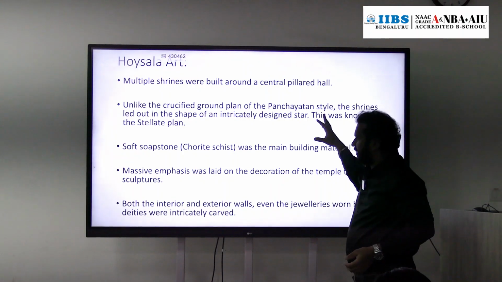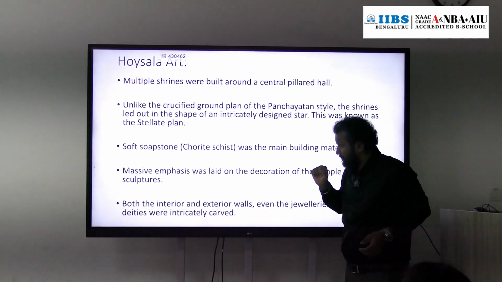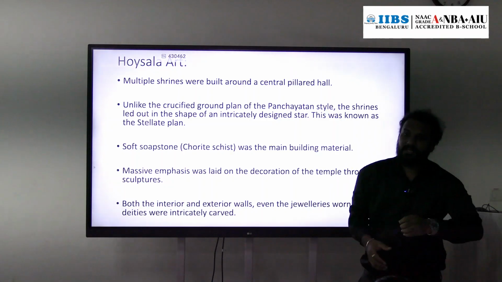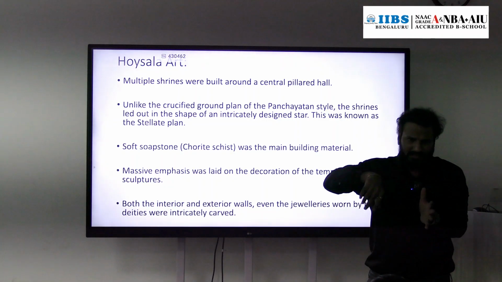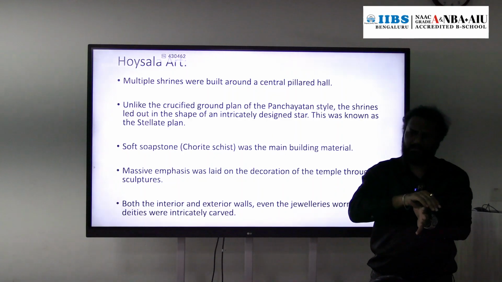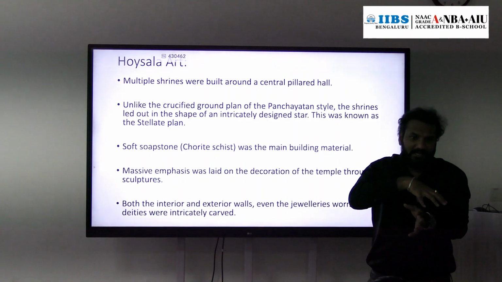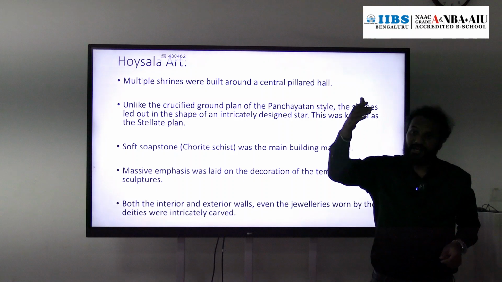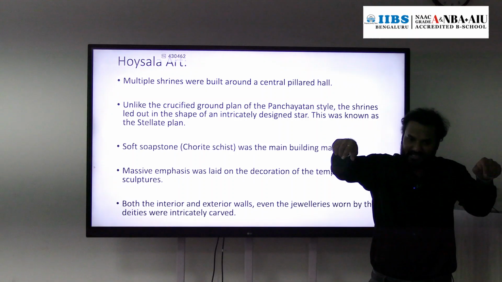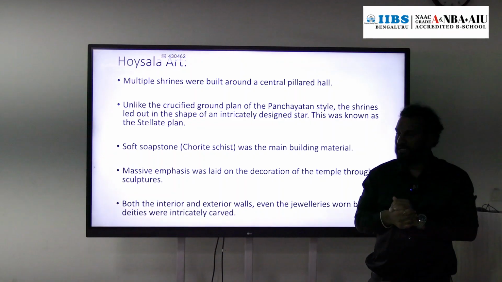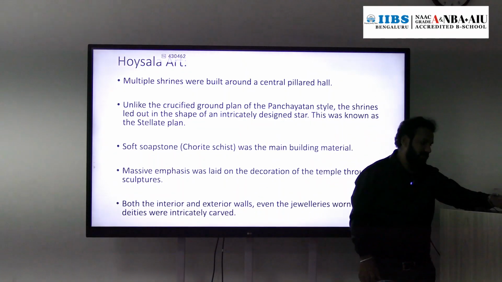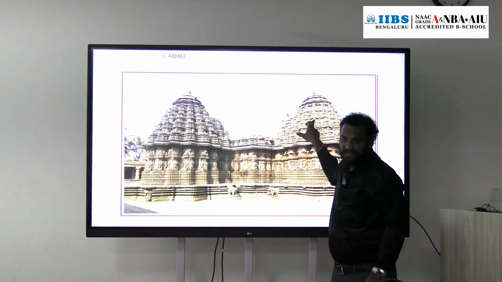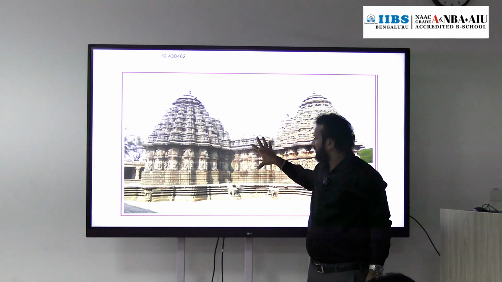Rather than that, it has a stellar plan design. So what is that stellar plan design? Actually, at the center there is a hall, like this one, a mandapa, and all the shrines are connected to that hall, so it looks like a star. If you see from the drone view, the whole construction of the temple looks like a star. That's why it is called a stellar plan. I'll show you. See here, this is the hall. Here one temple shrine, here one shrine, here one shrine, here one shrine. All are connected to this center pillar.